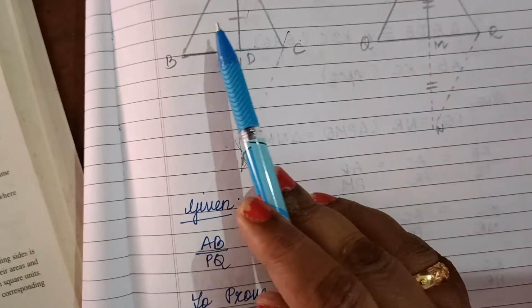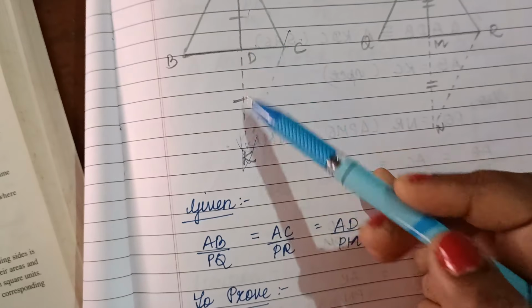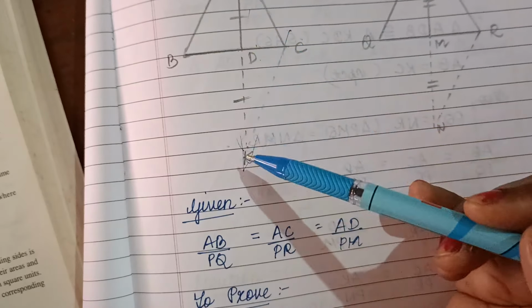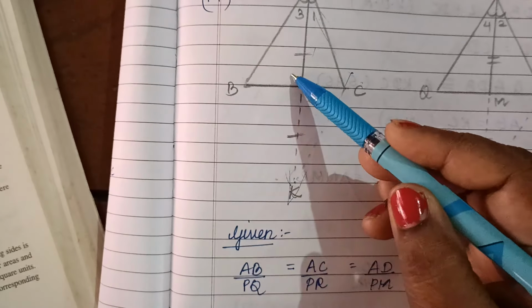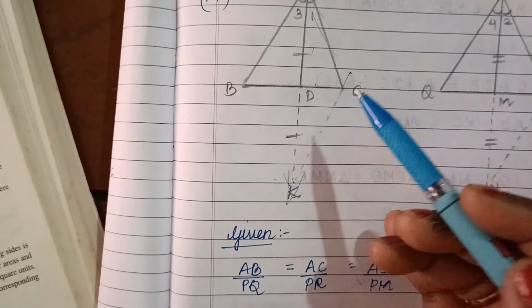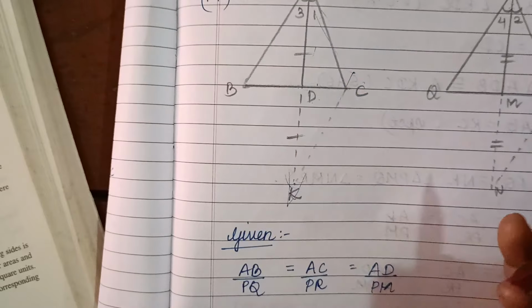Now we will take the two triangles ADB and KDC. Then AD equals KD by construction. Angle ADB is equal to angle KDC, vertically opposite angles, and BD equals DC because AD is the median.